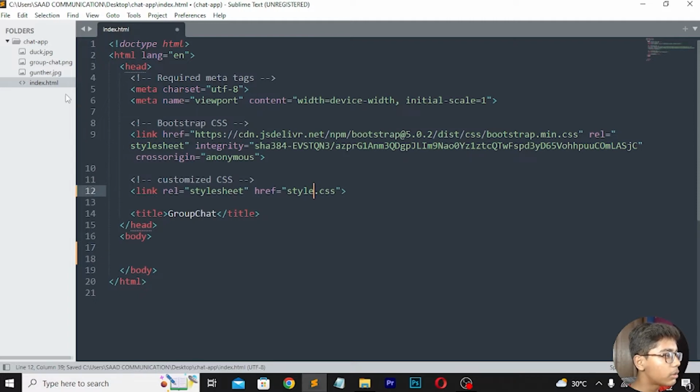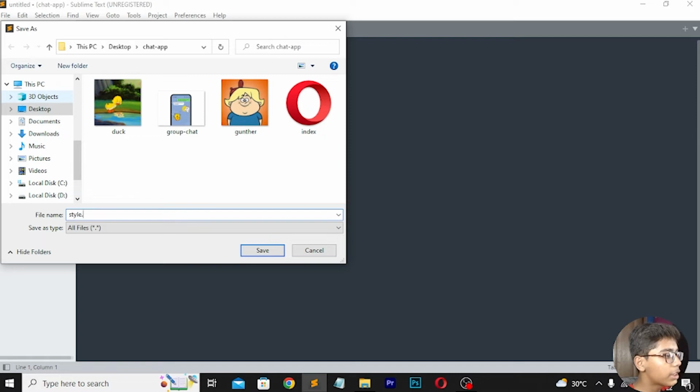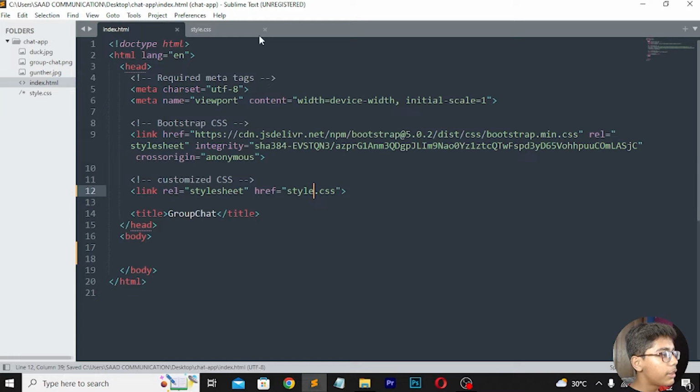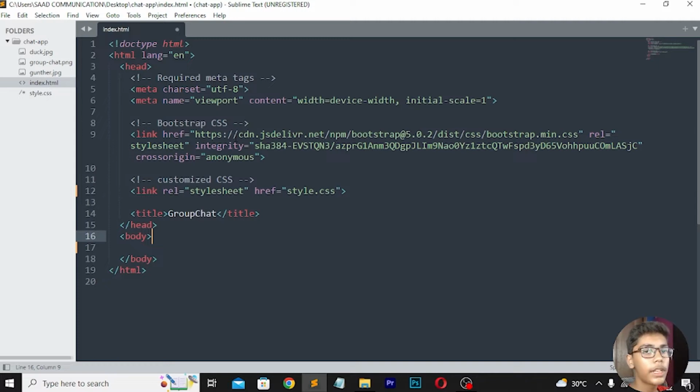So it is style.css. I will be making a new file, saving it with the name of style.css, on desktop in this folder. Now when you save this, save here also. Now we have done with this. Now we have to do it half screen because now our title is set. Then we have linked Bootstrap tags also. You can just take this Bootstrap link from your Bootstrap CDN or any other site.